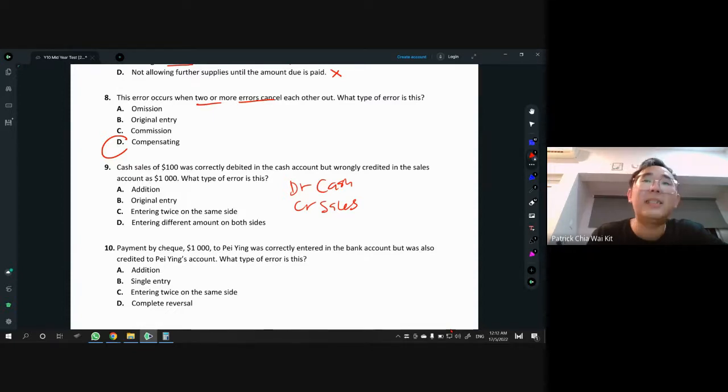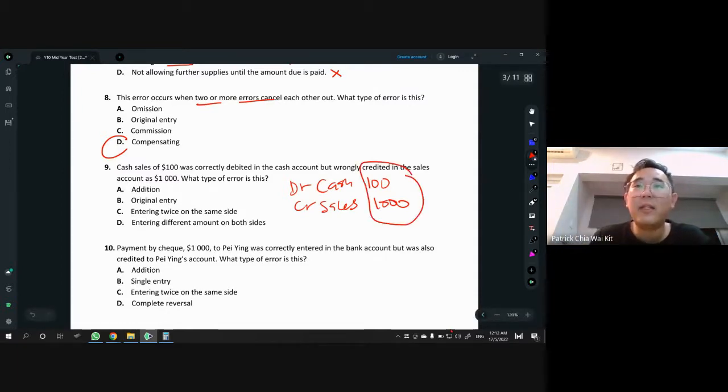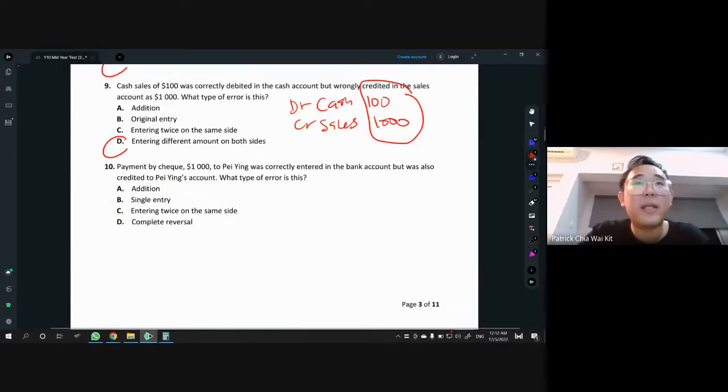So they did not do wrong for the cash part: they DR cash 100, but they CR sales and put 1,000 in the sales account. As you can see, this amount is different, right? In double entry rules, the DR and CR amounts must be the same, but here they are different. So what's the name of this error? Obviously, this is entering a different amount on both sides. So the answer is D. You got to know the names of all these.